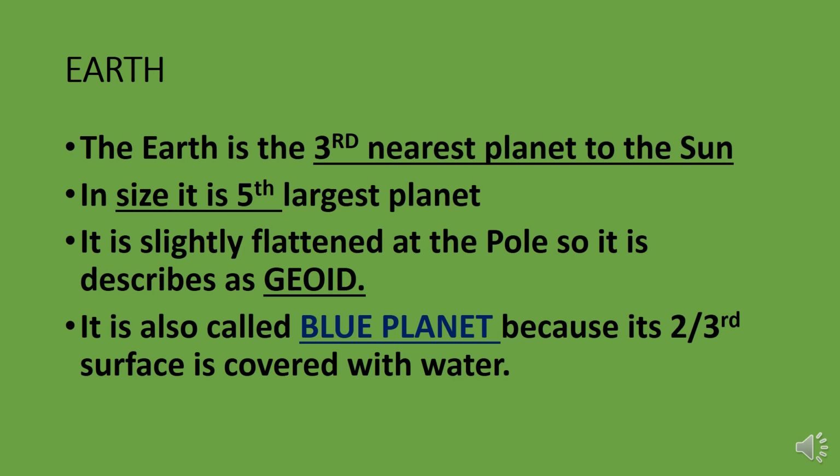Earth. The Earth is the third nearest planet to the Sun. In size, it is the fifth largest planet. It is slightly flattened at the poles, so it is described as a geoid. It is called the blue planet because two-thirds of its surface is covered with water.